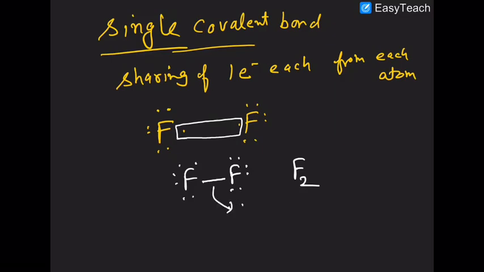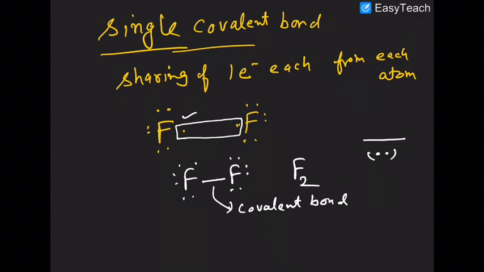This is the covalent bond pair. One single line indicates the presence of 2 electrons: 1 electron from this fluorine and a second electron from the second fluorine are being shared.